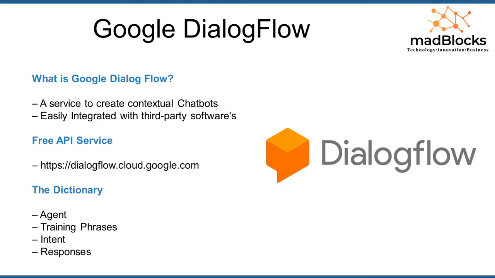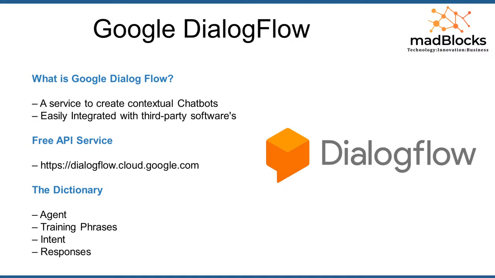Telegram app. Hope you are from engineering, right? So you will have an idea about Telegram. When you compare WhatsApp and Telegram, Telegram has more feasibility in deploying your chatbots. That is why I'm using Telegram here rather than WhatsApp. And the second important point is that the API service of Google Dialog Flow is free. If you have a Gmail ID, you can easily get into this website and develop your chatbots there without writing any program.